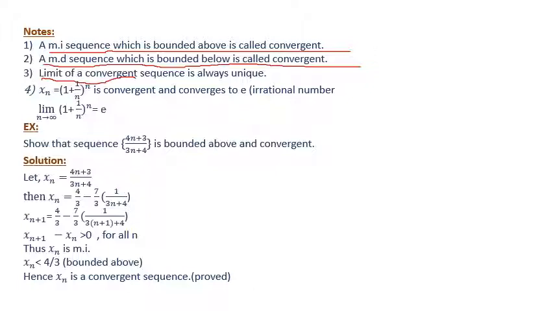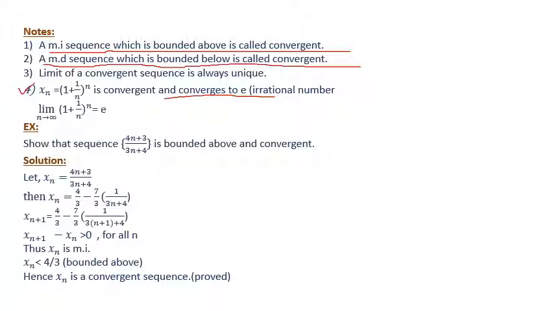Now the next is 4. Here I am taking a sequence xn equals 1 plus 1 by n, whole to the power n. This is a convergent sequence and it converges to e, where e is an irrational number. The value of e lies between 2 and 3, right?